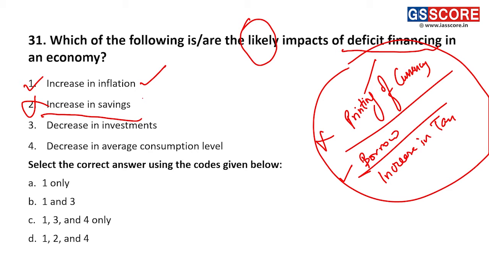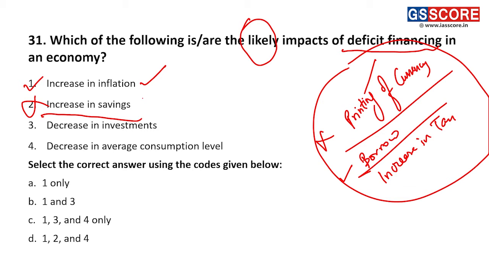Decrease in investments. See, investment can both increase or decrease. That depends on where we are spending the deficit. If we are spending this deficit on routine expenditure, then there can actually be a decrease in investments. Suppose the government borrowed money to pay salaries to government employees.